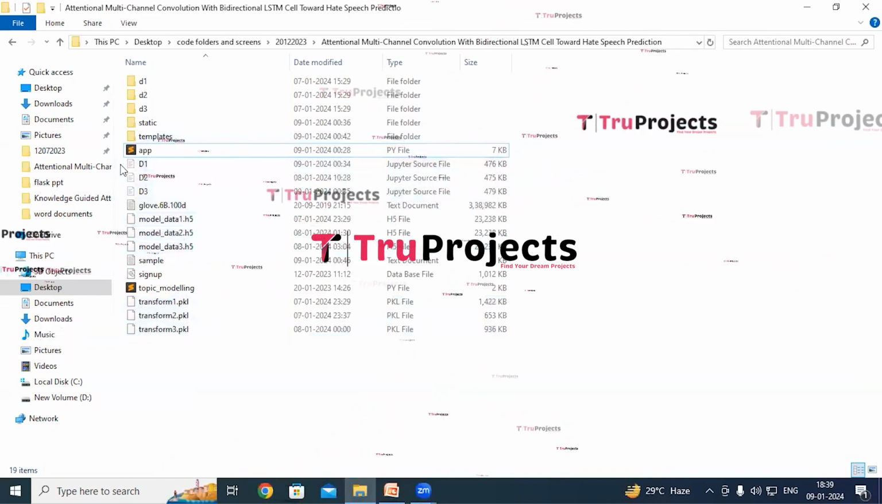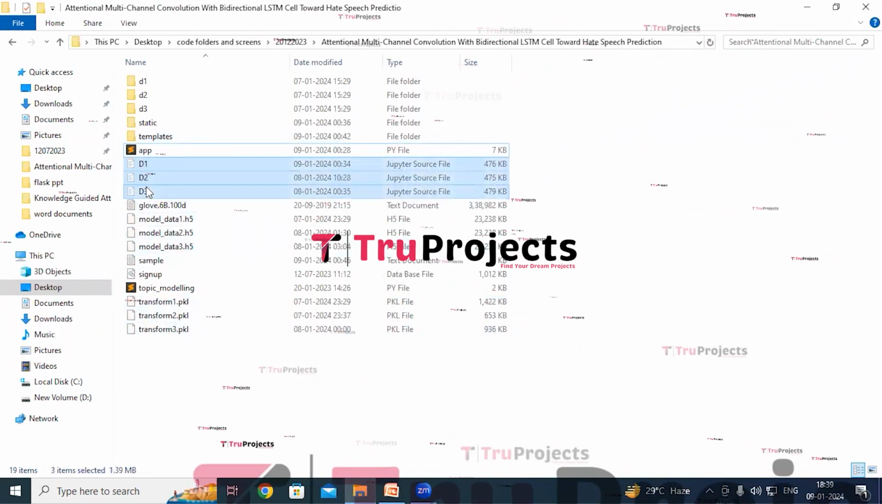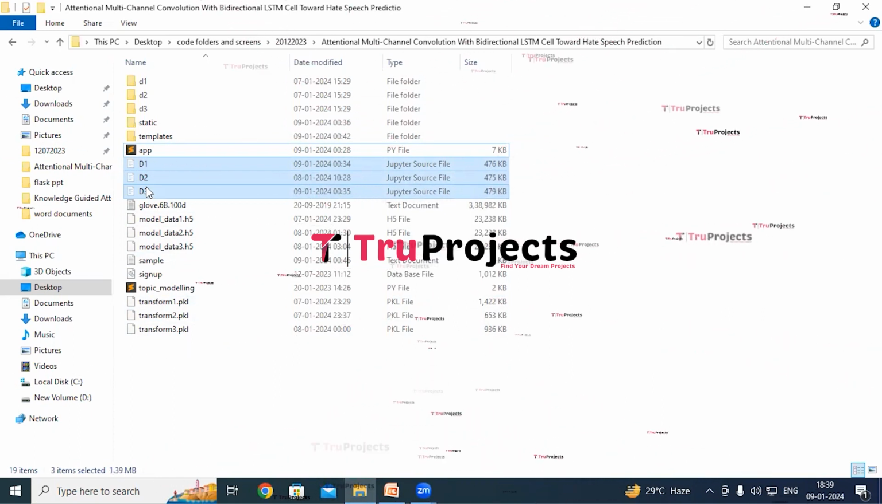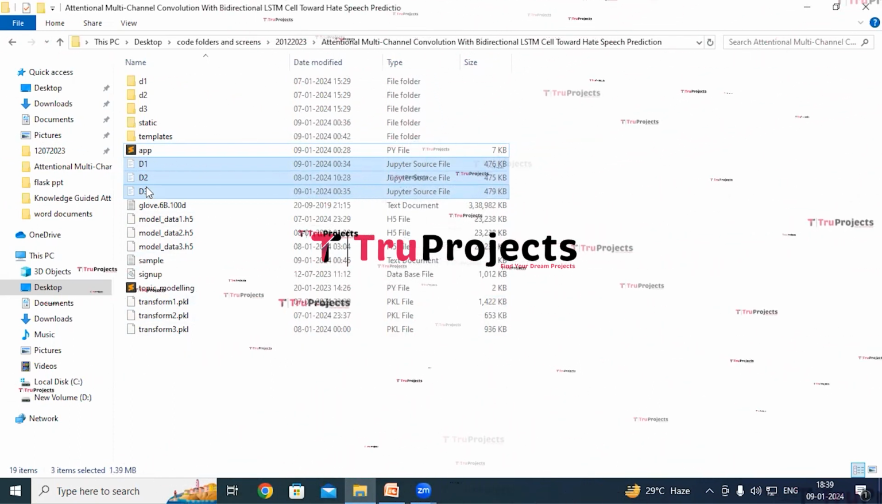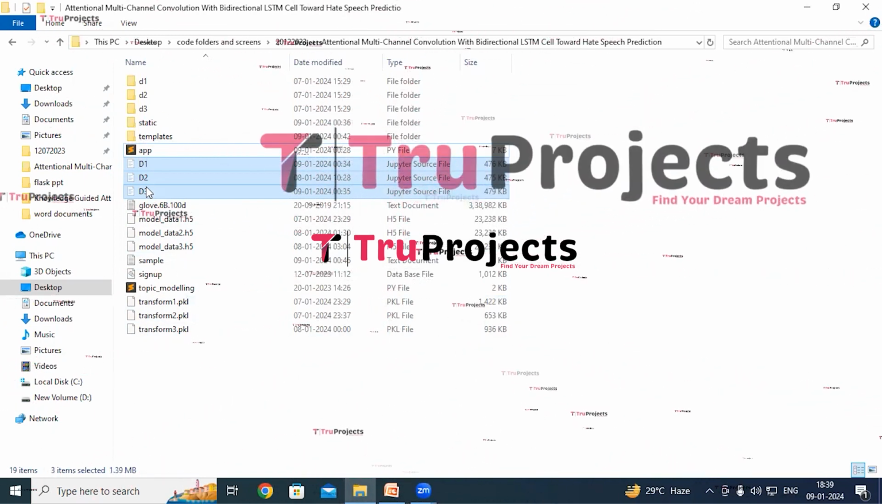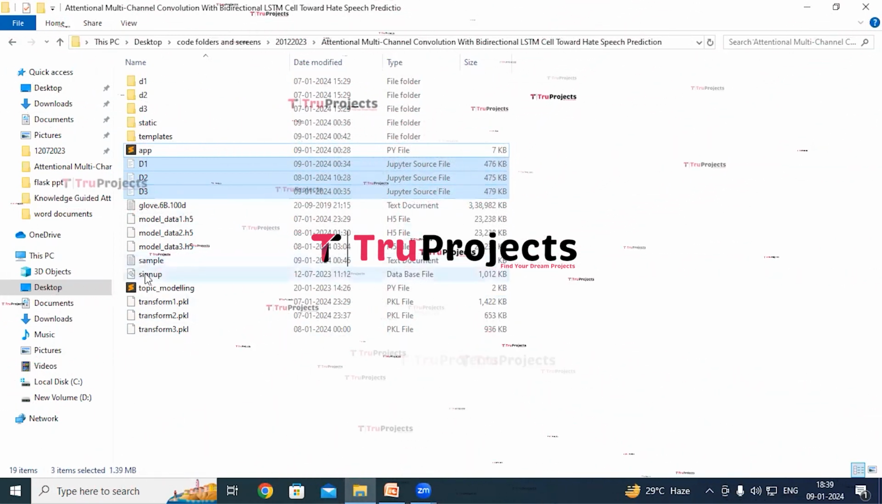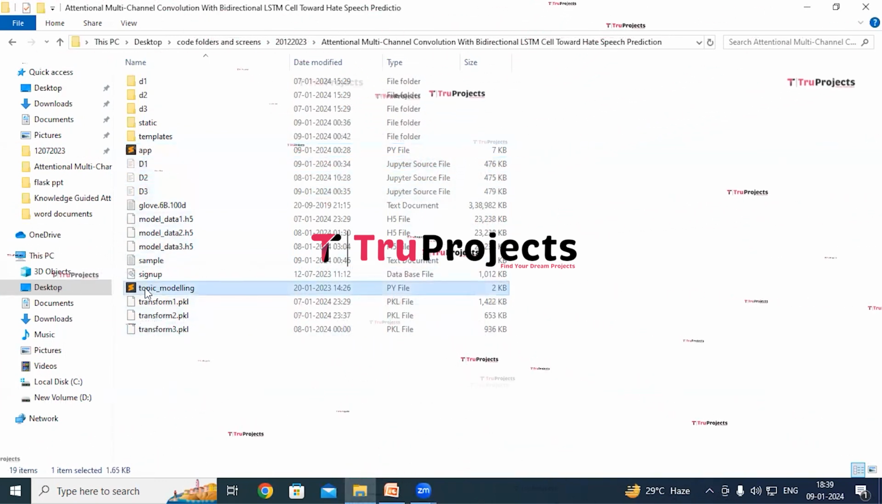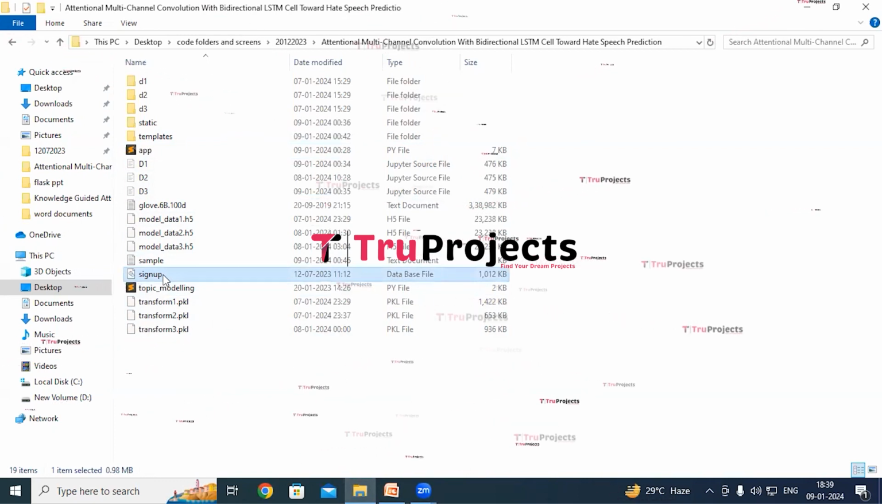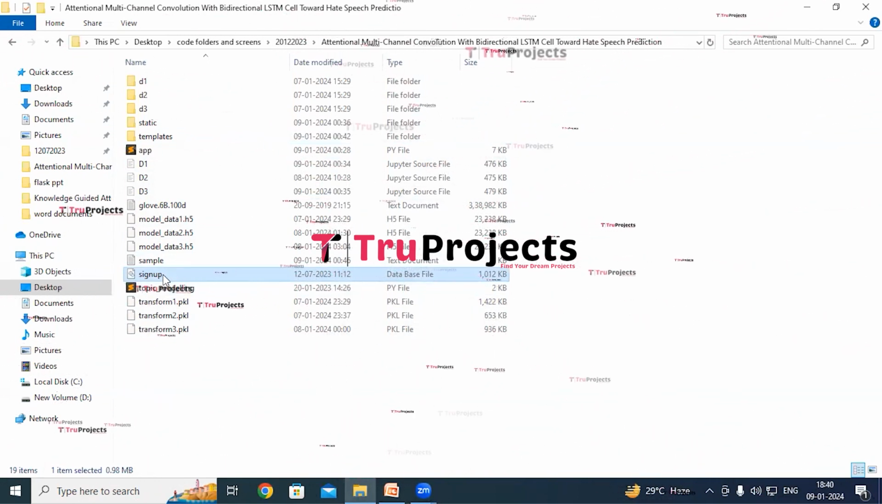And these are Jupyter source files which contains combination of code, graphs and outputs all in one place. It allows users to write and execute code in individual cells, making it a popular choice for data science. This is topic modeling Python main code file, and this is the signup.db file. This file is the database file used to store user information.